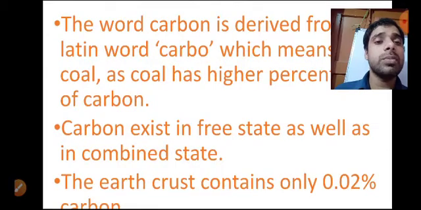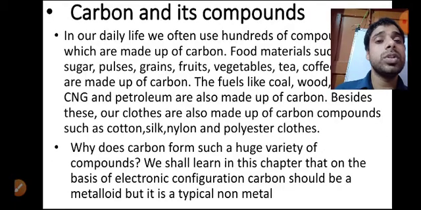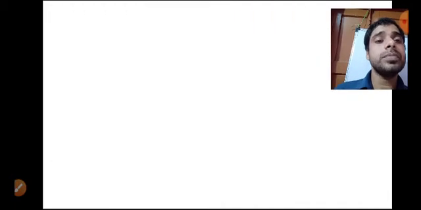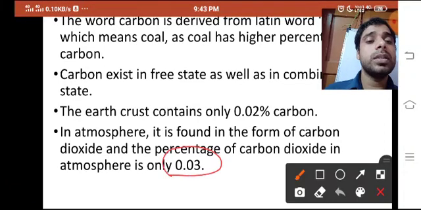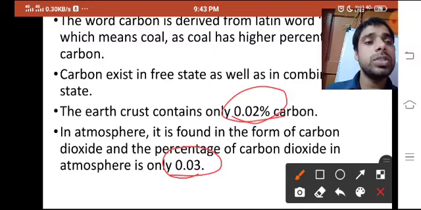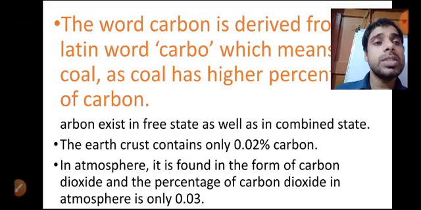In the atmosphere it is 0.03%. So you should know this thing. Here it is written that in the atmosphere it is 0.03%, but in the earth's crust only 0.02%. So this is the thing you should know. Carbon is derived from a word meaning coal.